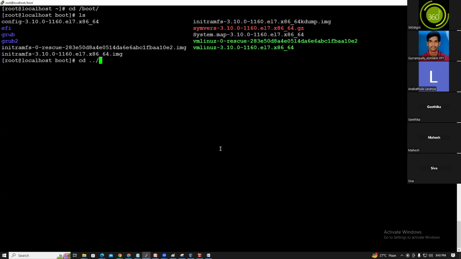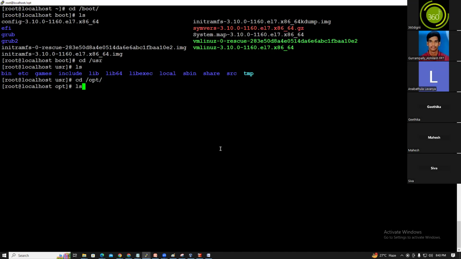So right, /usr: all the system software will be installed there. /opt is empty because we have not installed any third-party software yet.